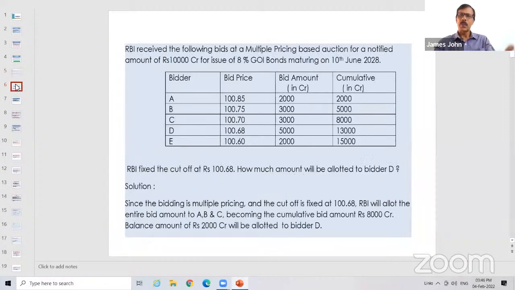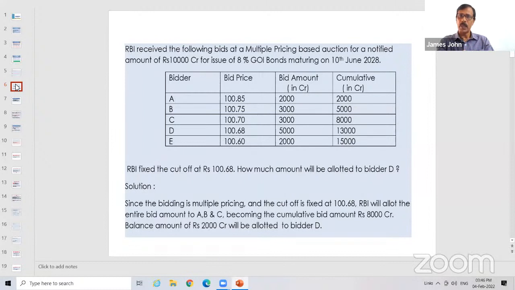See, this is something connected with bidding. There can be a question. The Reserve Bank of India has received the following bids for a notified auction of 10,000 crore for the issue of an 8% Government of India bond. The maturity date is not relevant for us. These are the bids made by various parties to the Reserve Bank of India for this particular issue.